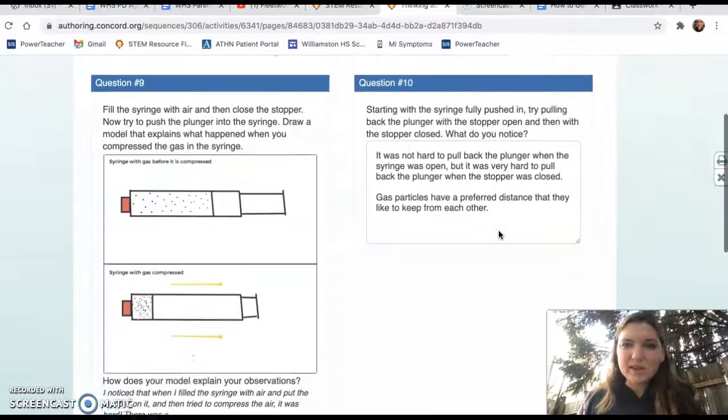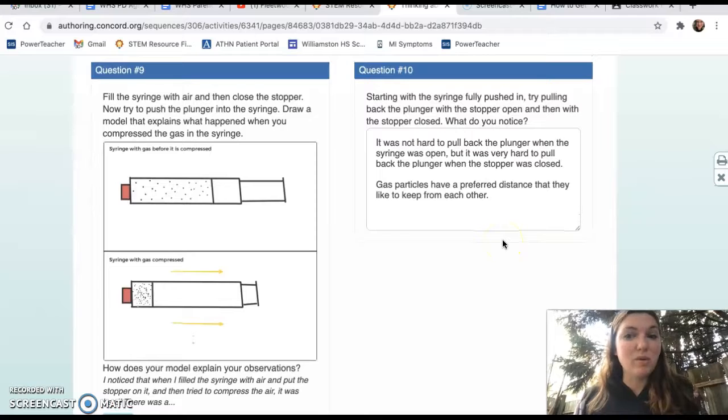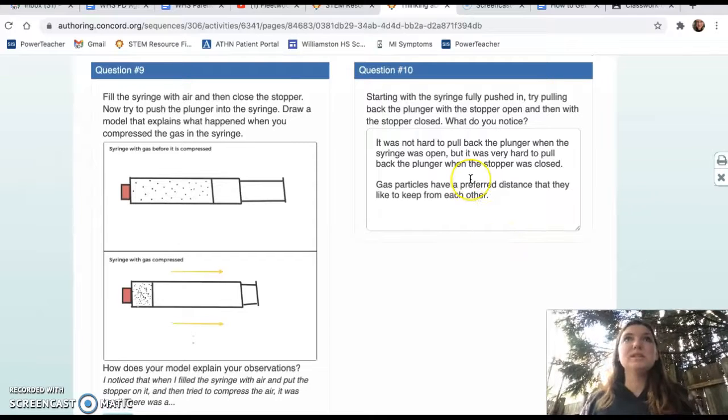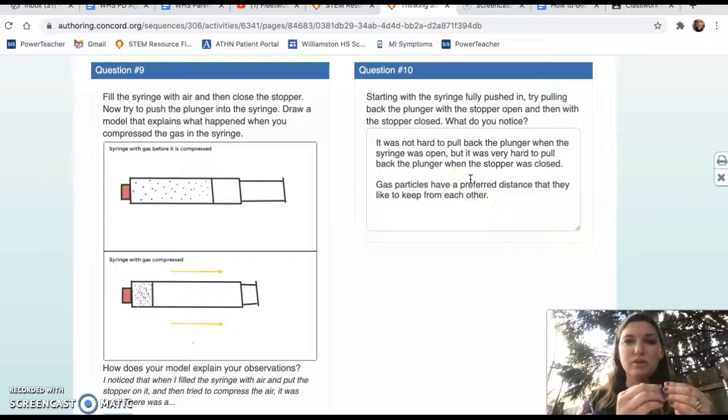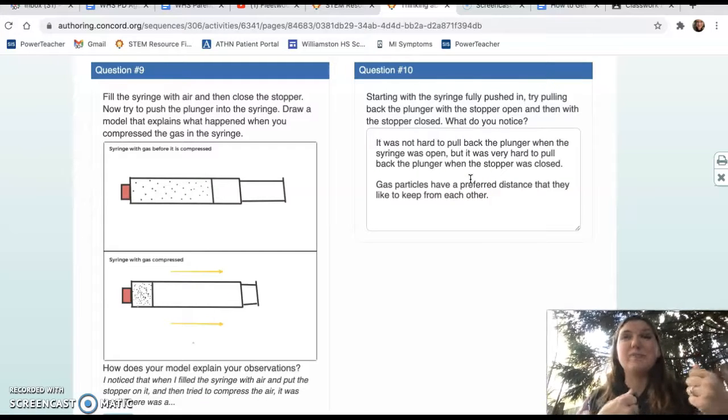Okay, so starting with the syringe fully pushed in, try pulling back the plunger with the stopper open and then with the stopper closed. So this is where we start with the stopper closed and there's no air in it to start, like it's fully pushed in. And we try to pull it out with that stopper closed.